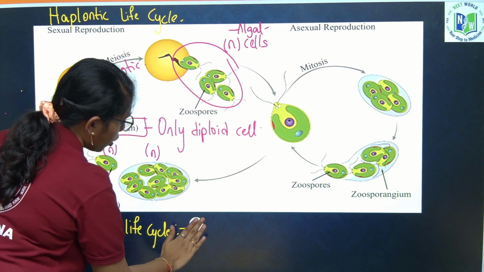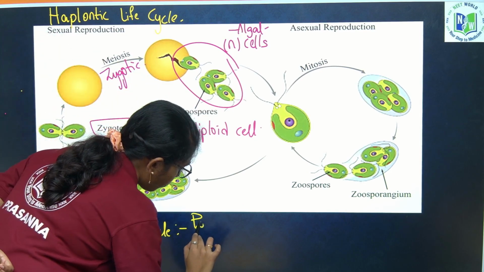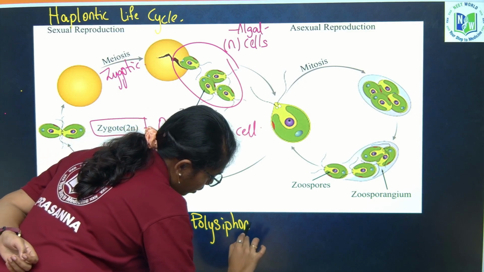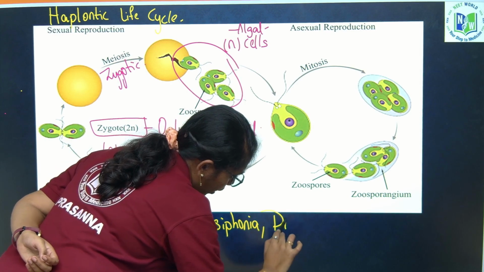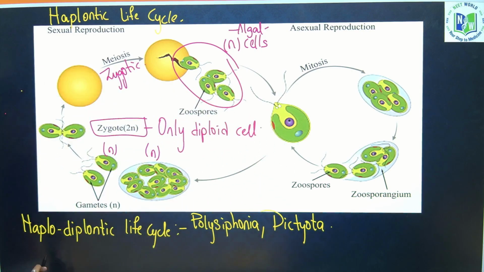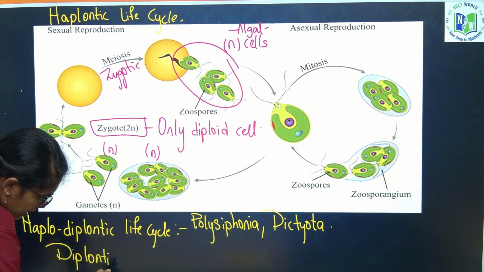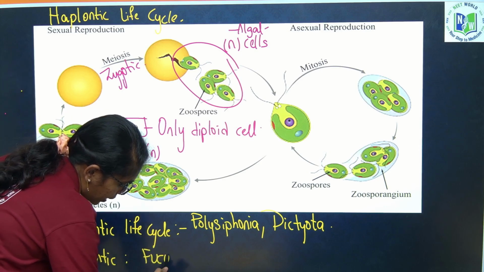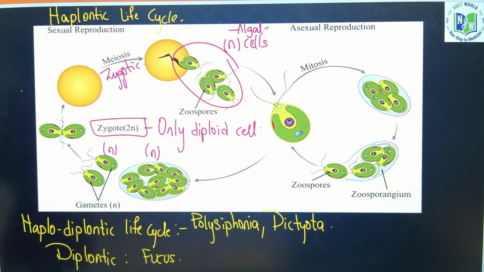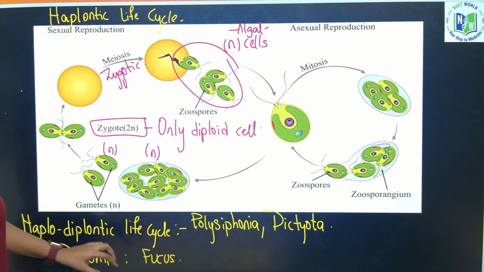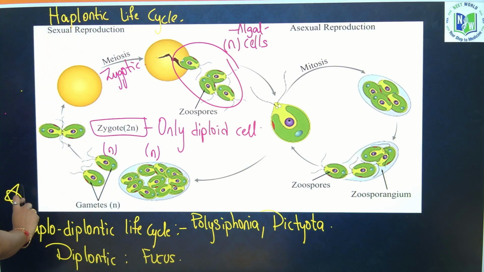The diplontic life cycle is conducted by Fucus, which is a brown alga. Dictyota is brown algae again. Polysiphonia is a red alga. These are a few exceptions for the life cycle of algae.